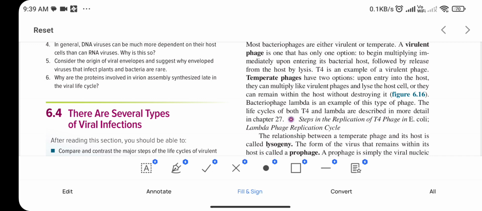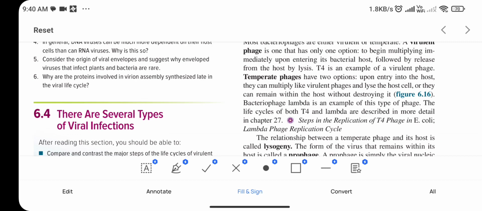Either they can enter the host cell, do their multiplication and then do the lysis of the cell, or they can remain within the host without destroying it. Means they integrate their genome into the genome of the bacterial cell. And at last the temperate phage also does the lysis of the cell after some time. Then the example of a temperate phage is bacteriophage lambda.